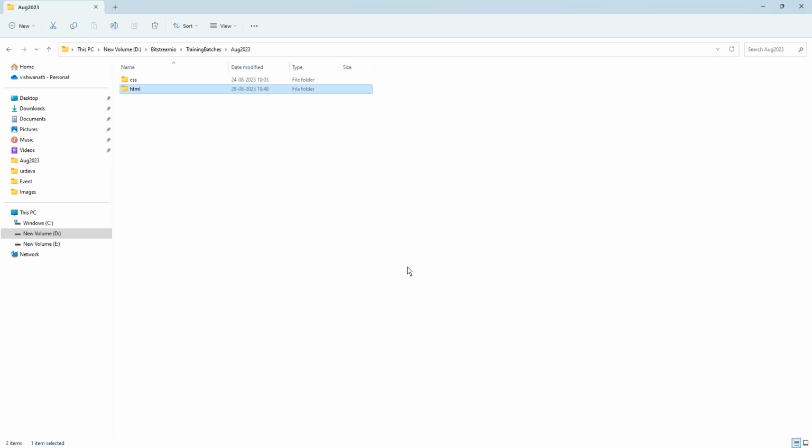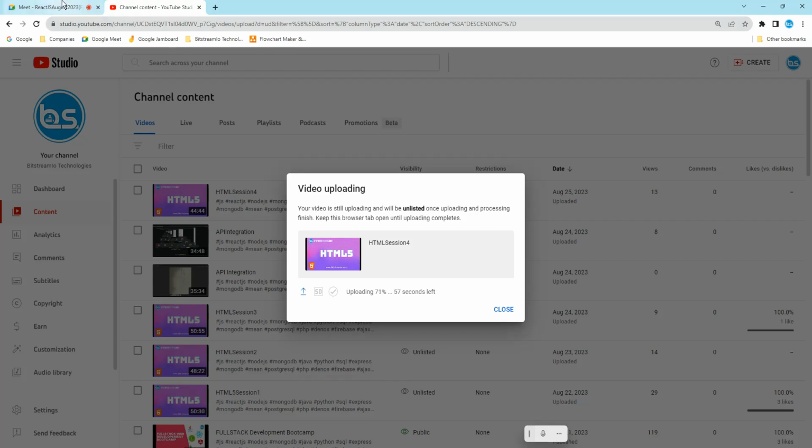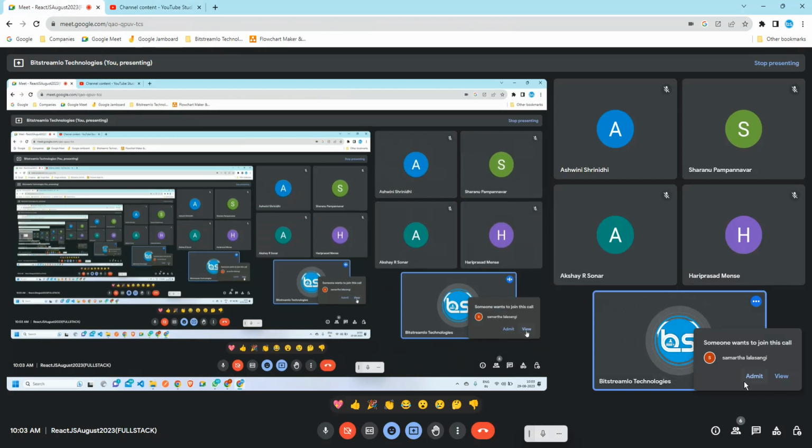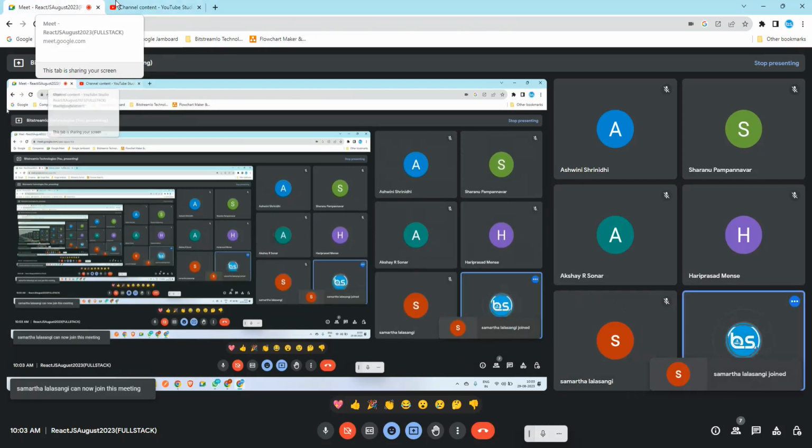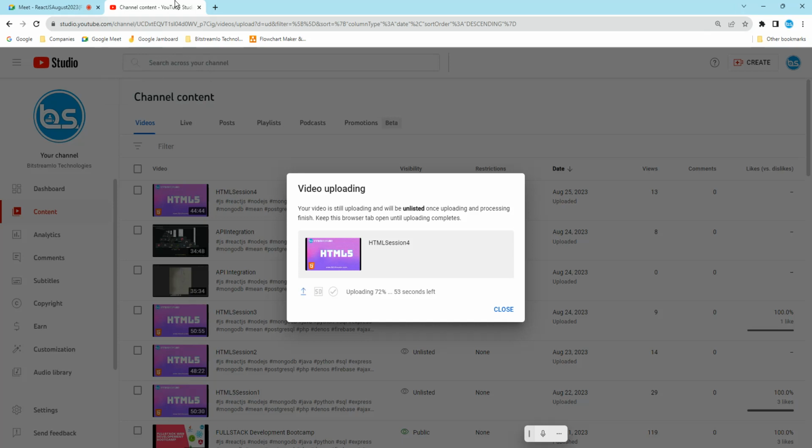Okay, fine. So today we are going to start a new topic called CSS. What is CSS? CSS is Cascading Style Sheets. So why do we need it? HTML is to create the skeleton of a web page, whereas CSS is to apply the colors, height, width, margin, padding, and everything.